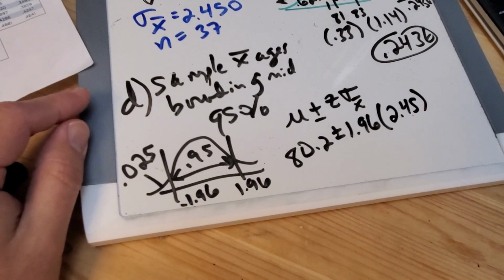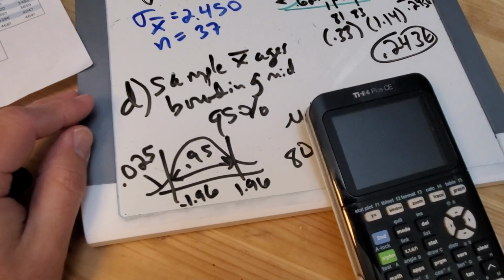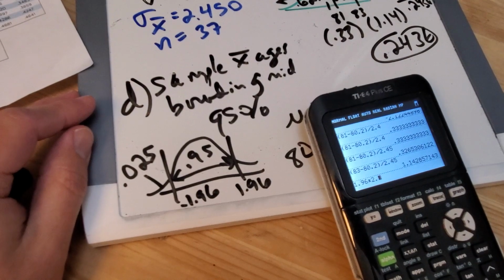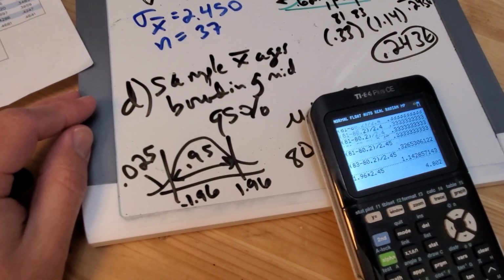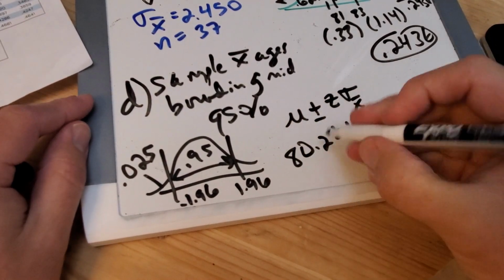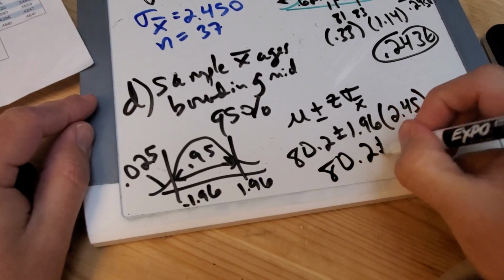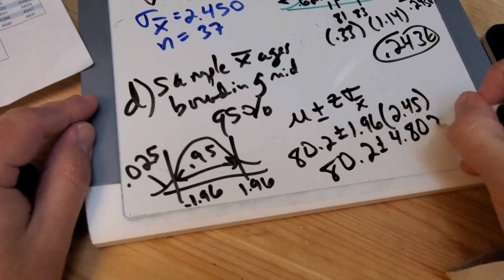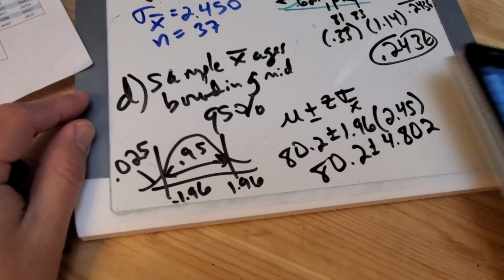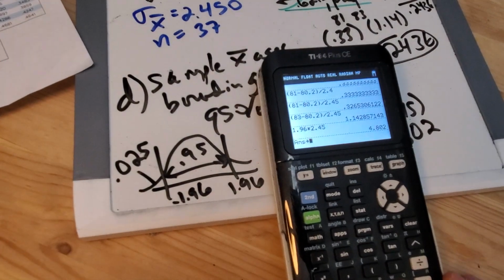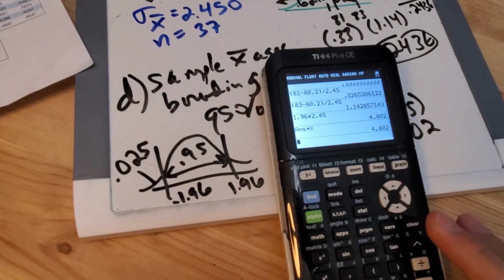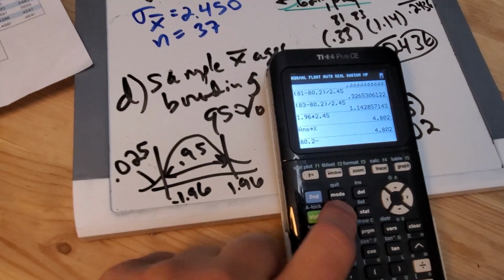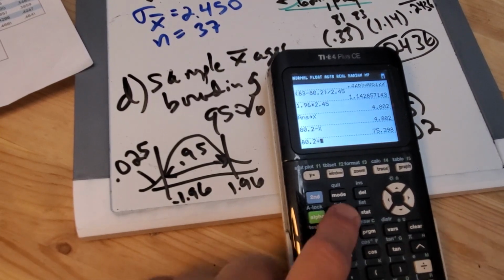So if I put in 1.96 times 2.45, I get 4.802. Then watch this neat stuff I could do, store in X. 80.2 minus that, 80.2 plus that.